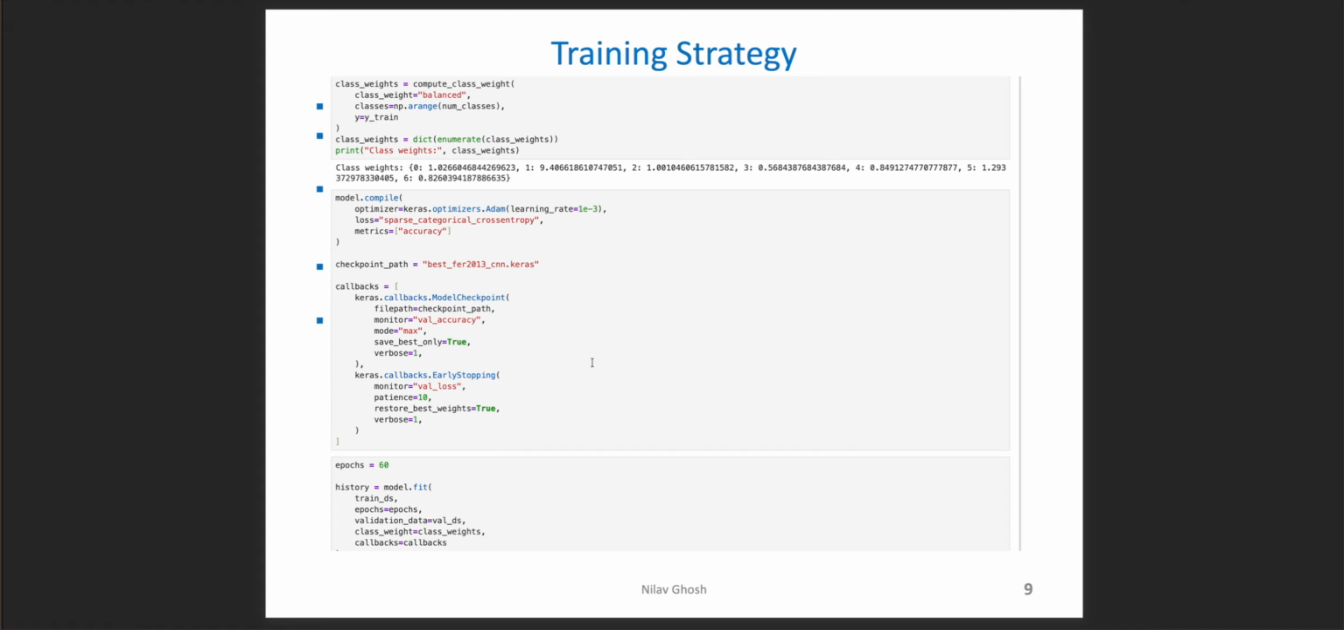This is the training strategy screenshot from my Jupyter notebook. As you can see, the class weights have been applied, and then the model is compiled by using the Keras Adam optimizer, and sparse categorical cross entropy as loss with metrics as accuracy. We also have the checkpoint path for the best FER 2013 CNN.keras to preserve the best model. Then we run 60 epochs for training.